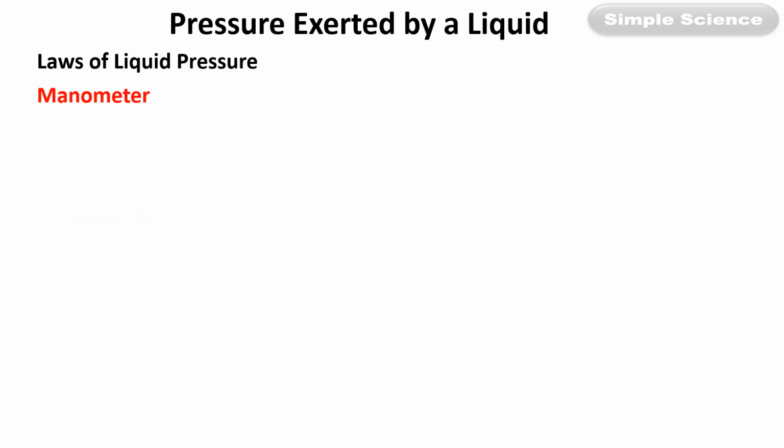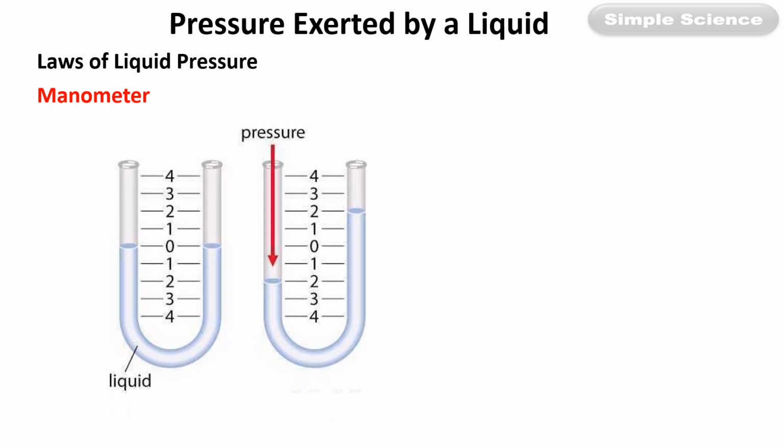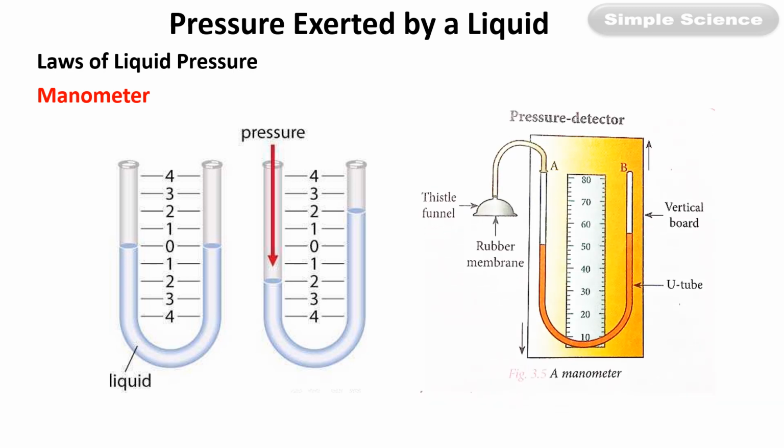Before I explain the laws, let us discuss a device or a pressure detector called a manometer. It is nothing but a U-shaped tube which contains a colored liquid. Initially, the level of liquid is the same in both parts of the tube. But when you exert pressure in one part of the tube, the level of liquid increases in the other part. So this shows an increase in pressure. The pressure detector looks like this.